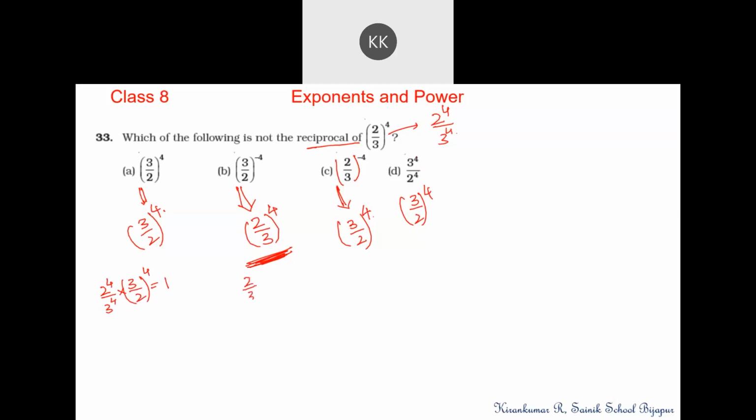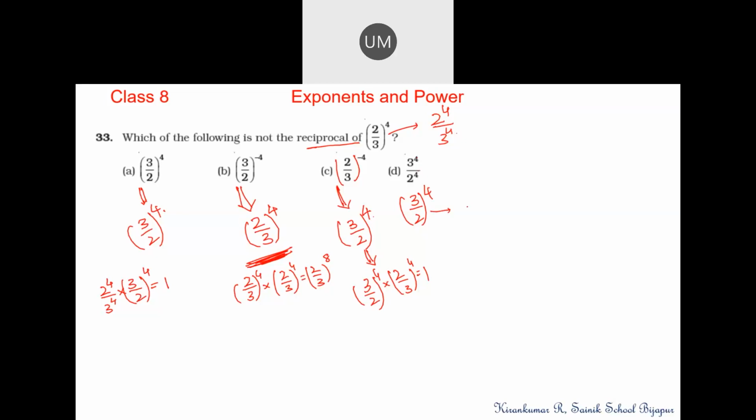In this case, (2 by 3) to the power 4 into (2 by 3) to the power 4, the answer will be (2 by 3) to the power 4 plus 4, that is 8. For the other options, the product is 1.